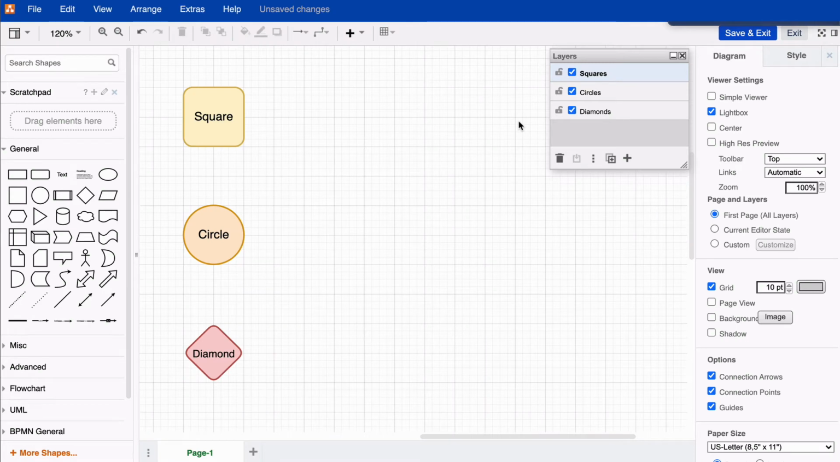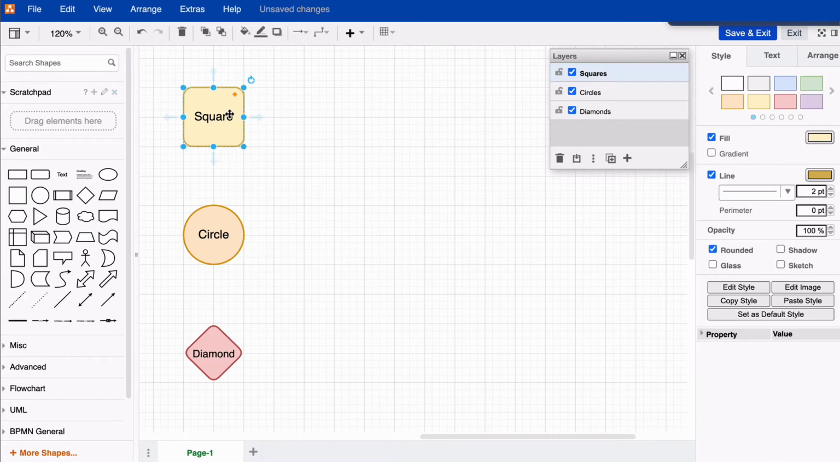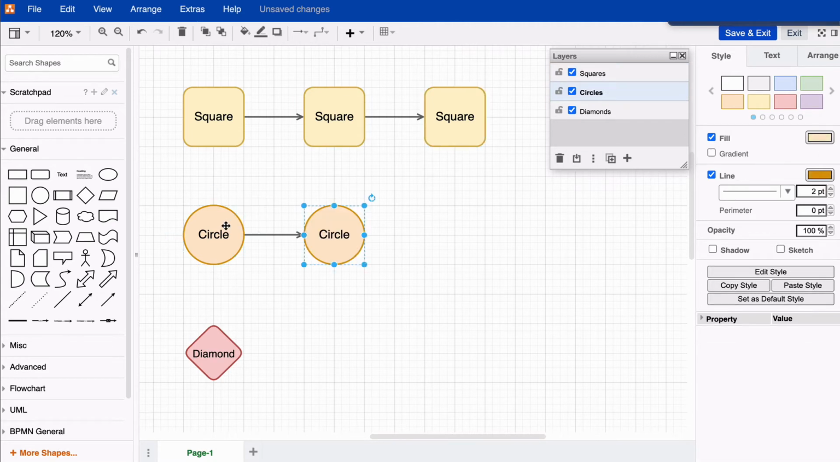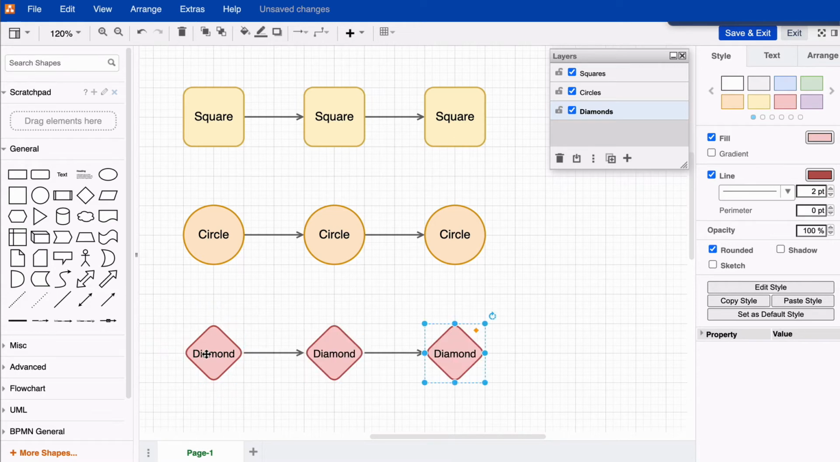Hello there! At some point, you may find yourself needing to connect shapes that are on different layers. In this example, we're using 3 layers. And you'll see that we're clicking on each layer and using the shortcut Alt, Shift, plus the right arrow key to quickly add 2 more shapes to each layer.